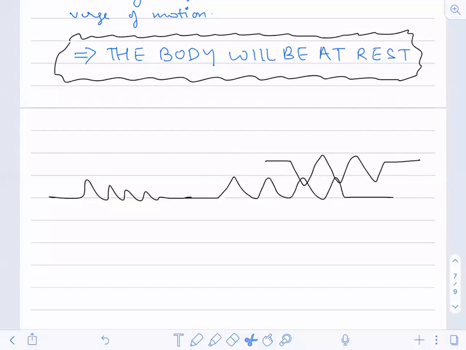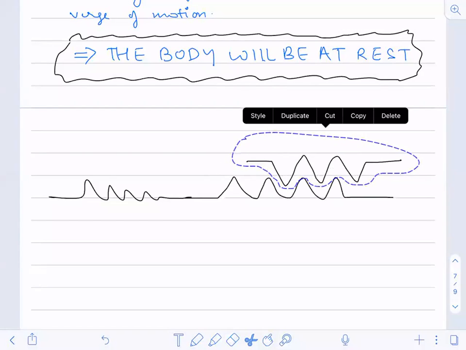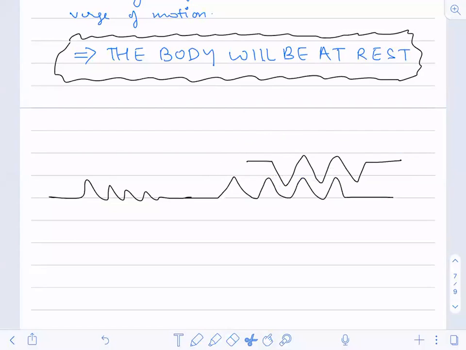When it moves in this direction, due to static friction, I have overcome that static friction over this region. So now, what are the possibilities you can have? I'll ask you a few questions.